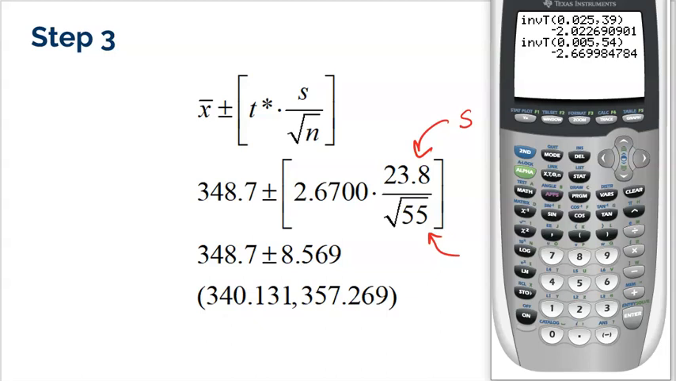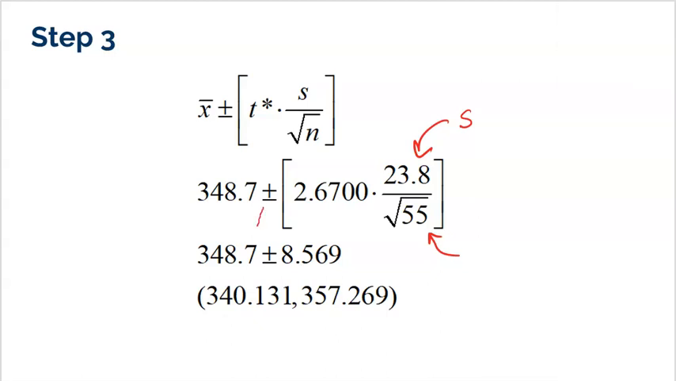Please note that it's negative because you only looked at the bottom. That's what the calculator does. The top would be positive 2.67. But remember, that positive and that negative is taken into account right here with the plus or minus. All right, so once you calculate your margin of error, for me it was about 8.569 minutes.